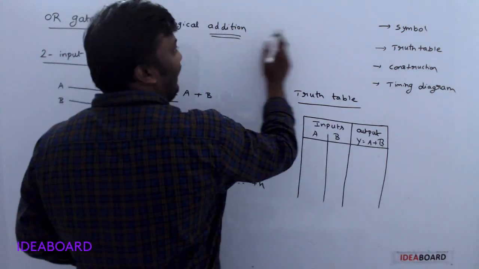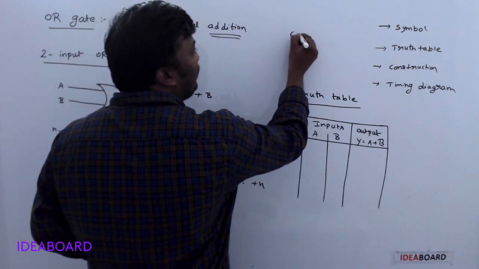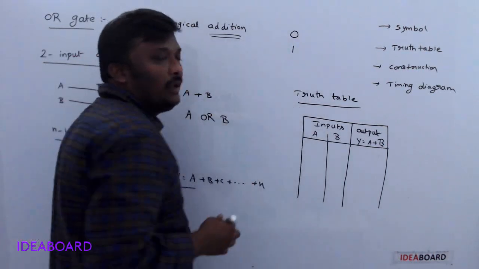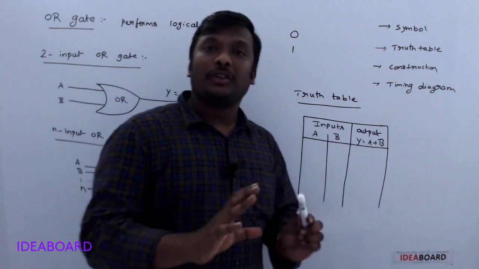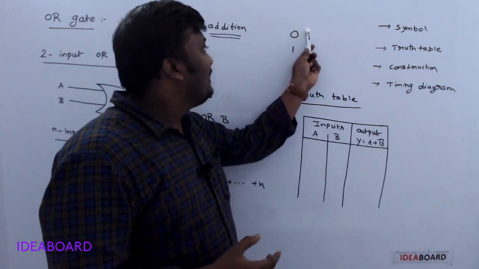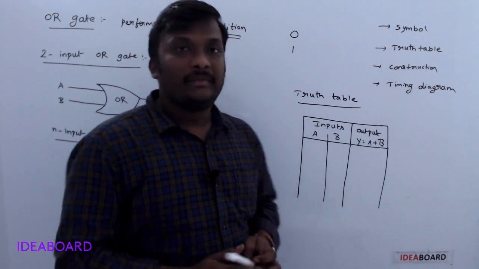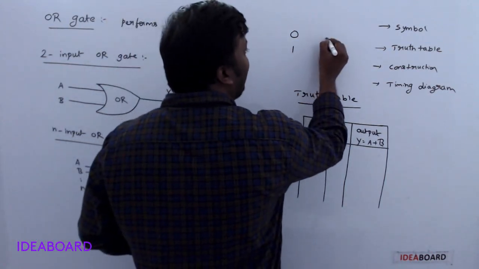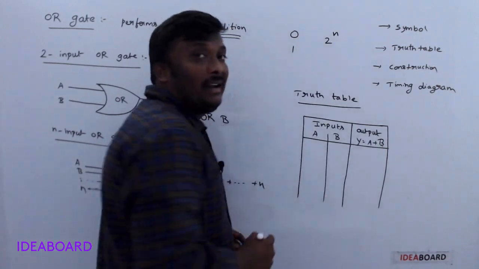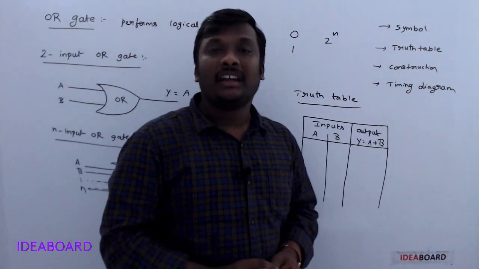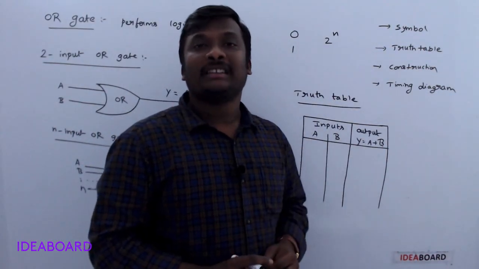I said the entire logic gates explanation is based on only binary numbers 0 and 1. By using these 0 and 1, how many possibilities are there? The number of possibilities is generally 2 power n.